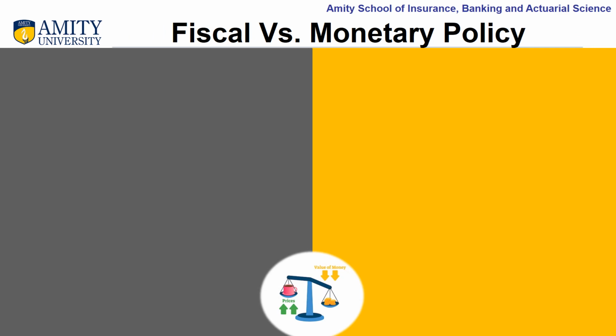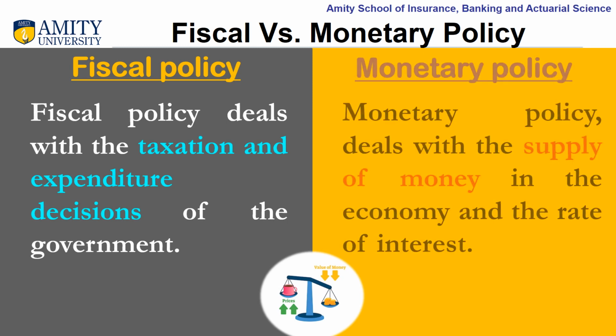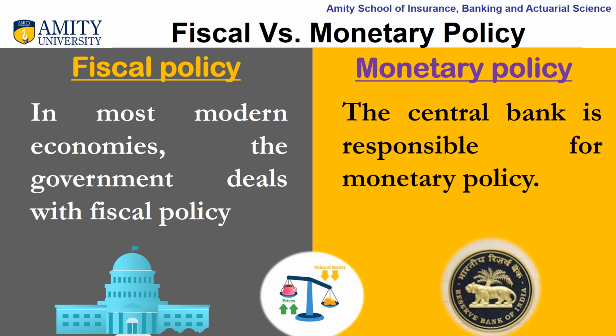Let us try to understand the difference between these. Fiscal policy deals with the taxation and expenditure decisions of the government, whereas monetary policy deals with the supply of money in the economy and the rate of interest. In most modern economies, the government deals with the fiscal policy, whereas the central bank of the country is responsible for the monetary policy.